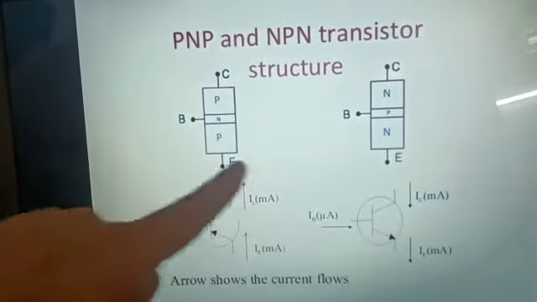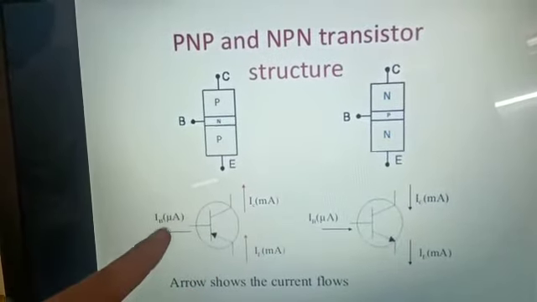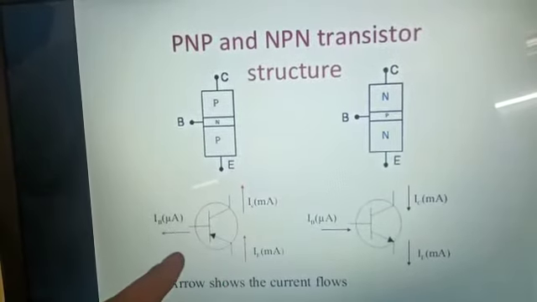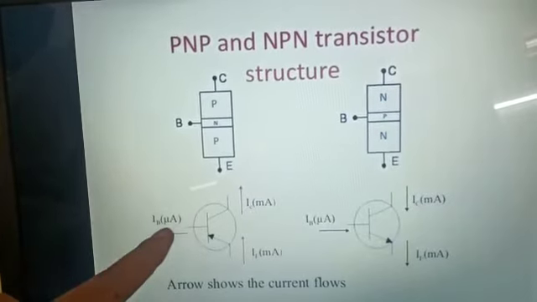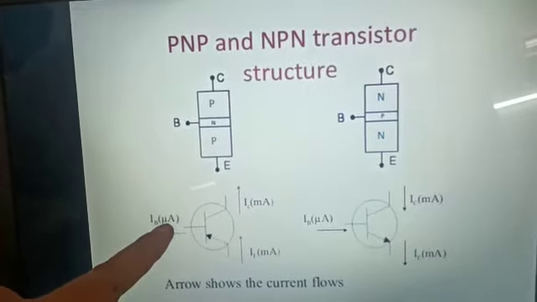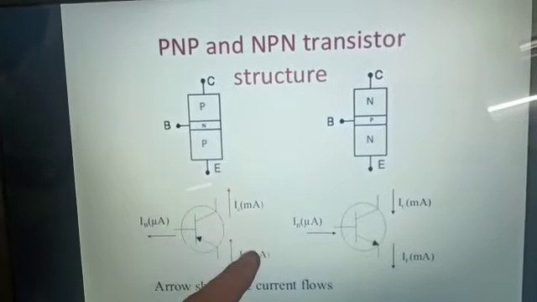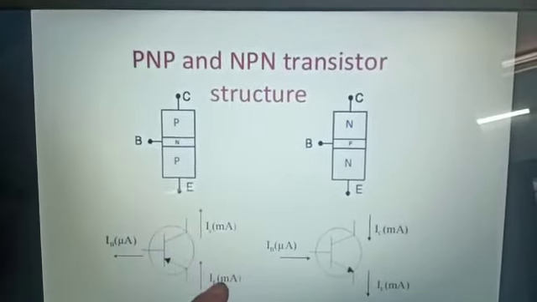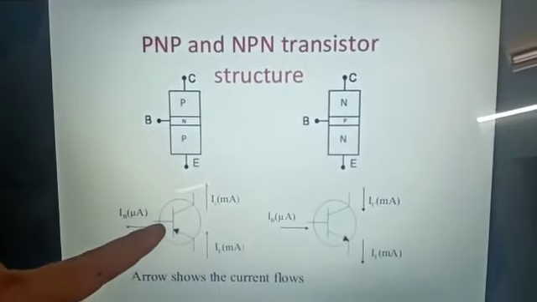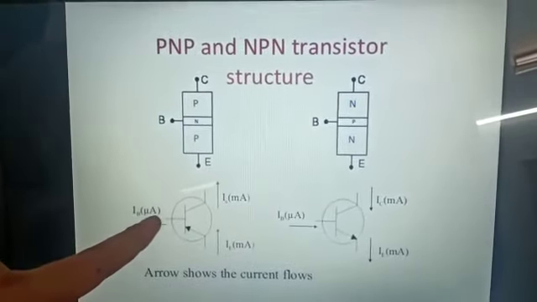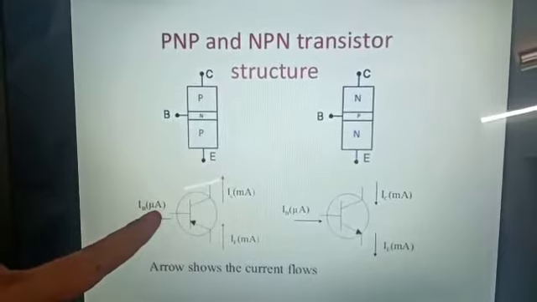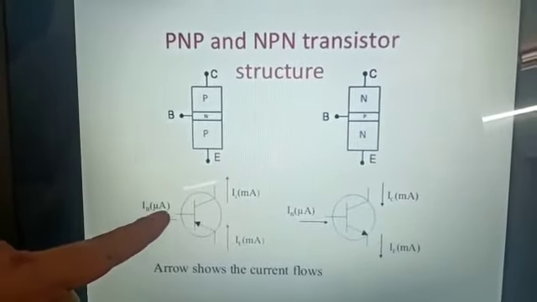These are the directions of current flow in each terminal. Here the base current is very small, in terms of microamps, but IE, emitter current, and IC, collector current, are almost the same, both in milliamps. Because the base is lightly doped and very thin, the conduction is very small, therefore it is always measured in microamps.